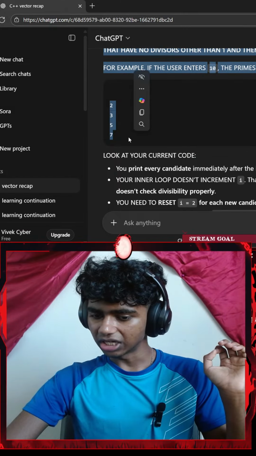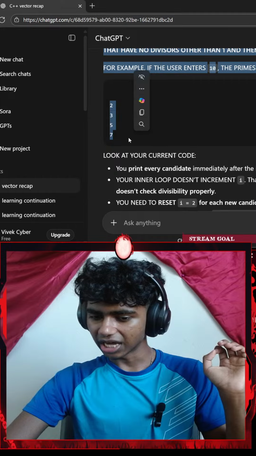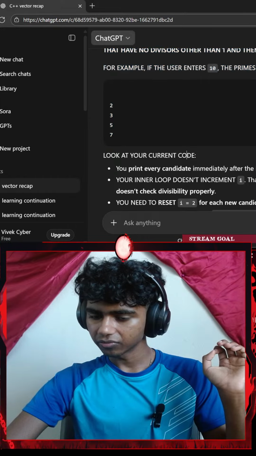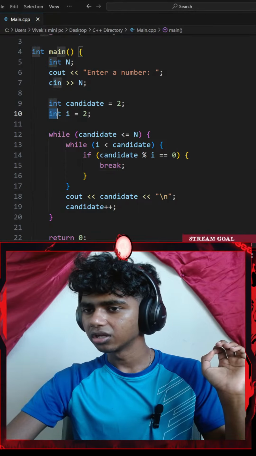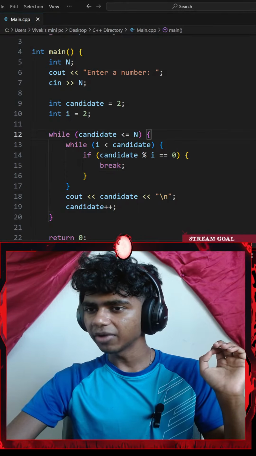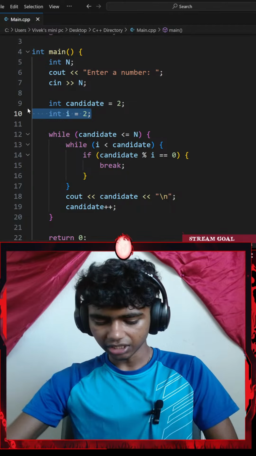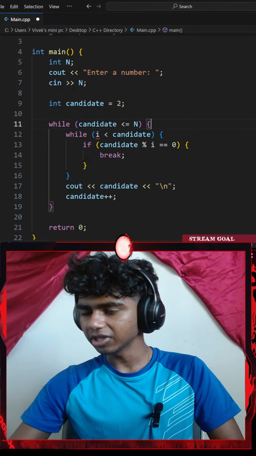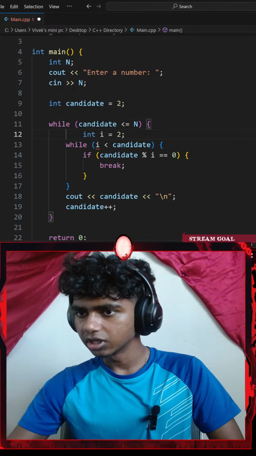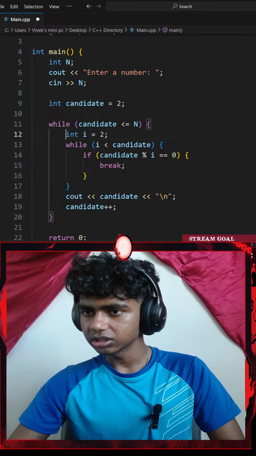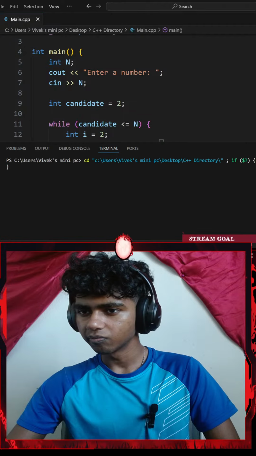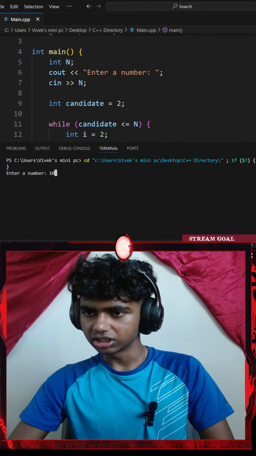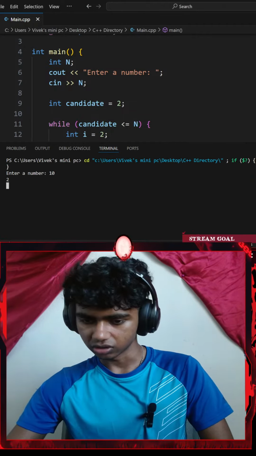You should put integer i equals 2 inside the first loop. Let me copy that, and put it inside here. Does that make sense? Let me save and run the code. Let me enter 10. Okay, that still gives 2.